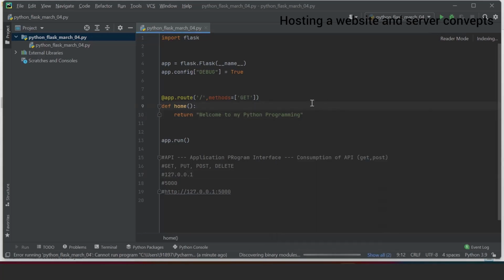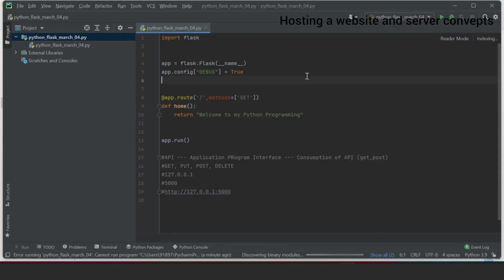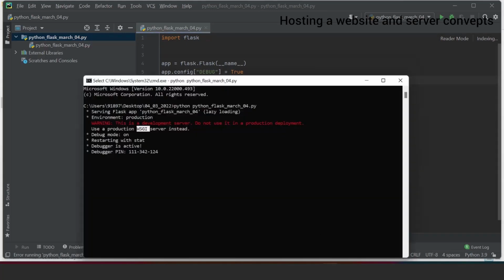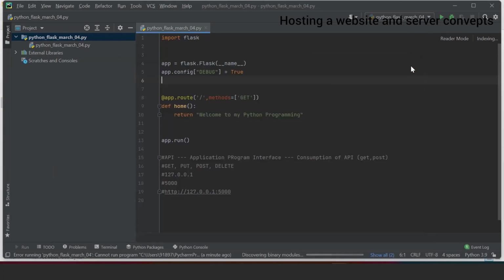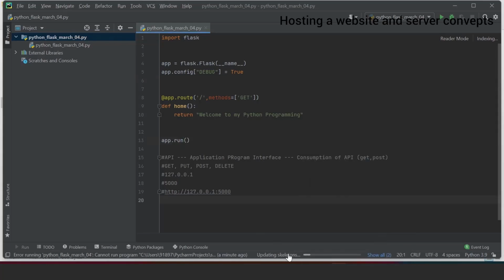Once that is done, you can see a button with a green icon for running this, at the bottom of it. Let me close this. Let this create a file. Look at that, it is now updating the skeleton, the basic essential part.